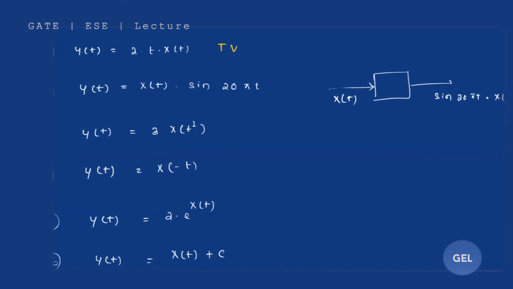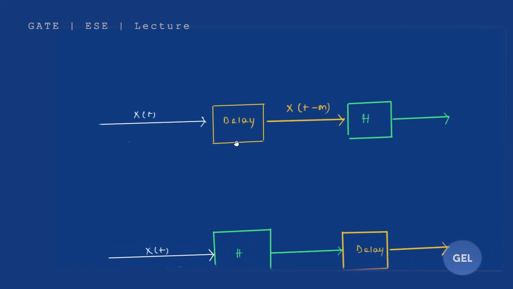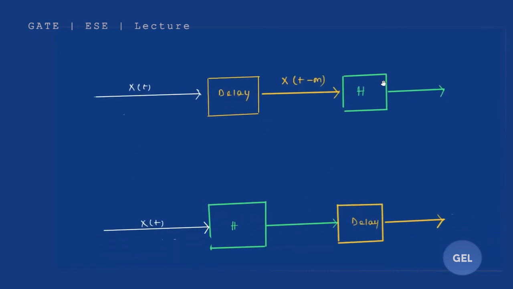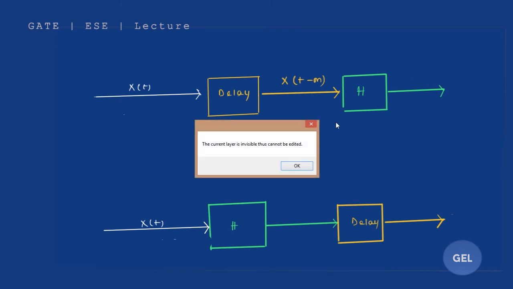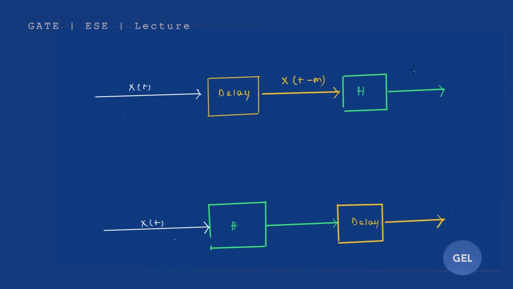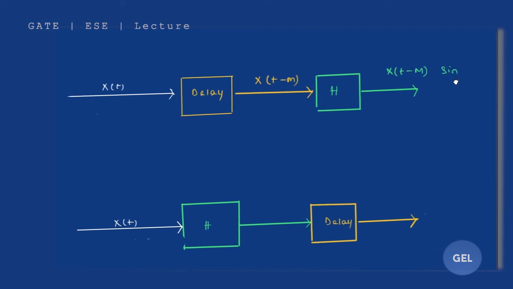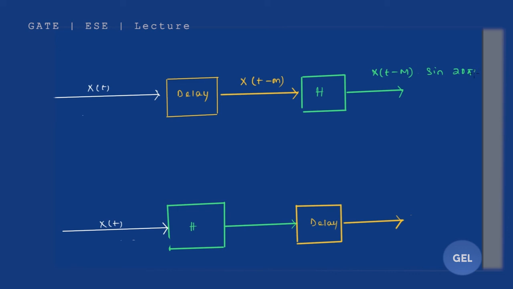So this is the behavior of this system. You can see clearly, if you put it through this function, on the output side you'll get x of t minus m into sine 20 pi t. Here normally you will first get x of t into sine 20 pi t.